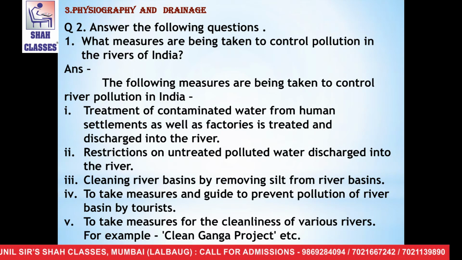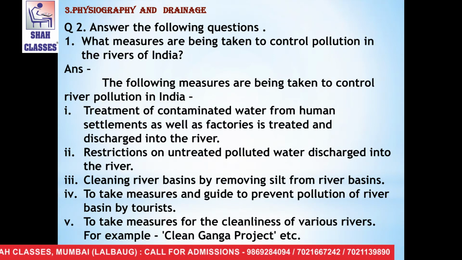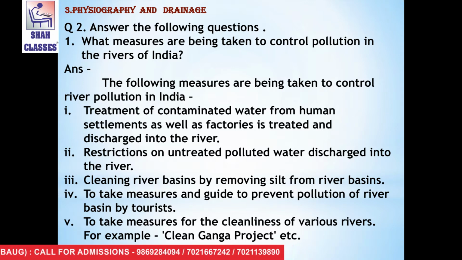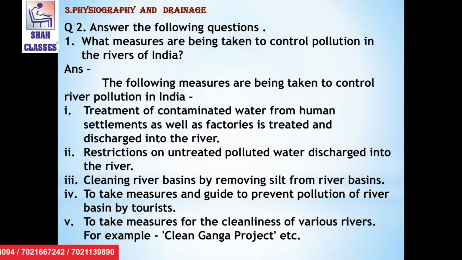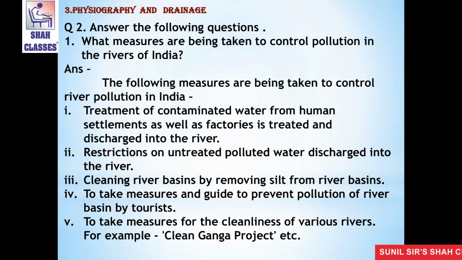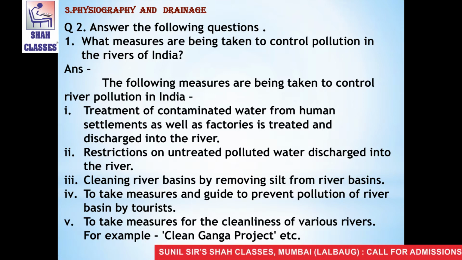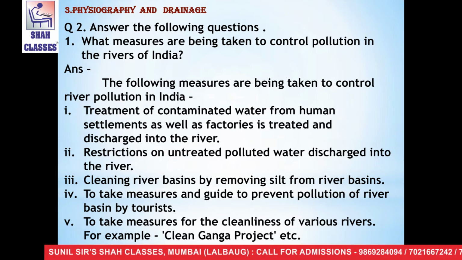Now the second question is, answer the following questions. The first is, what measures are being taken to control pollution in the rivers of India? The answer is divided into points. The first point is, the following measures are being taken to control river pollution in India.